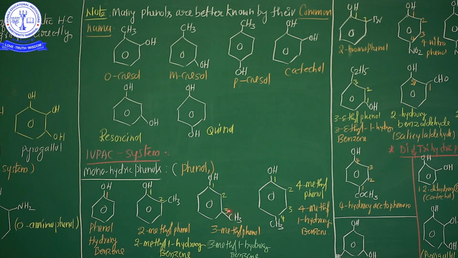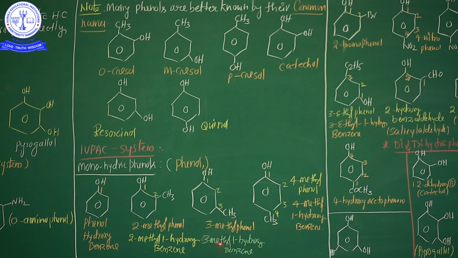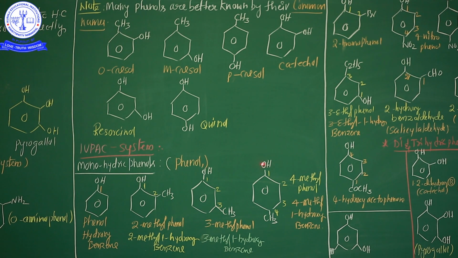The methyl group is located on the third carbon, so it is 3-methyl, and the hydroxyl group is located at 1, so 3-methyl-1-hydroxybenzene. This one, 1, 2, 3, 4: 4-methylphenol, or another name is 4-methyl-1-hydroxybenzene. These are the IUPAC names of phenols.